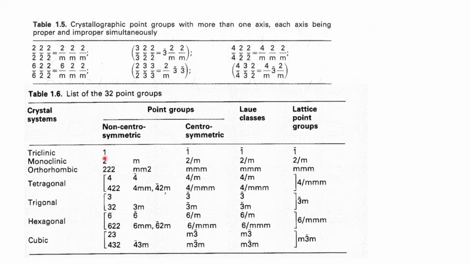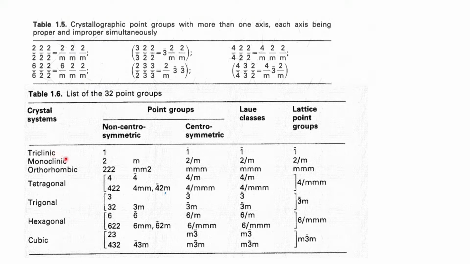The first one is the triclinic system, where we have a non-centrosymmetric possibility. That means there is no center of inversion present with this unit cell, but this unit cell can exist by itself. So the symmetry that is associated with this is 1. And then when we combine this with the centrosymmetric combination, the center of inversion is put in, we get 1 bar. We will not right now worry about this so-called Laue class or the lattice point group, nor worry about the geometry of these 7 crystal systems, because the geometry we will automatically get as we see in the next class, maybe, or even later in today's class.